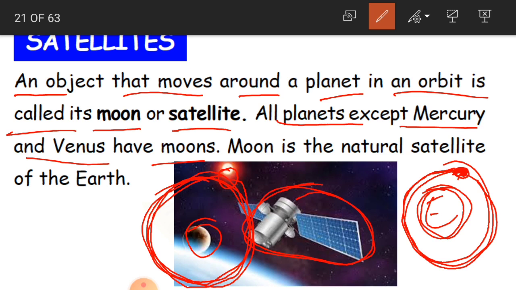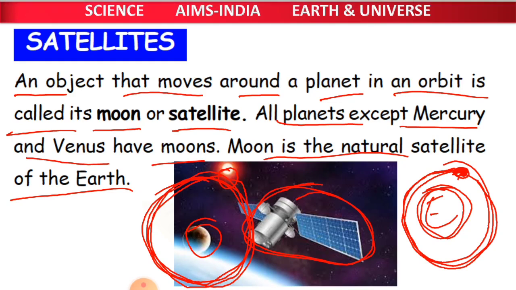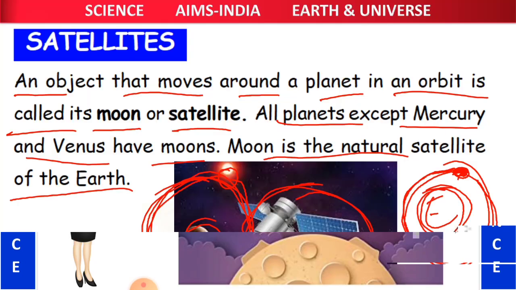Moon is the natural satellite of our planet Earth. What is a satellite? An object that moves around a planet in an orbit is called a satellite.